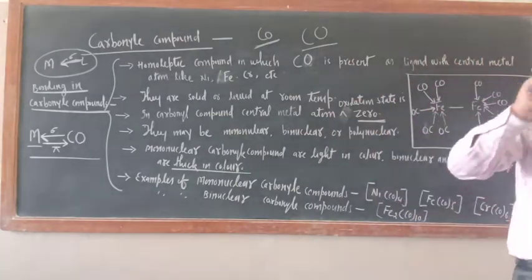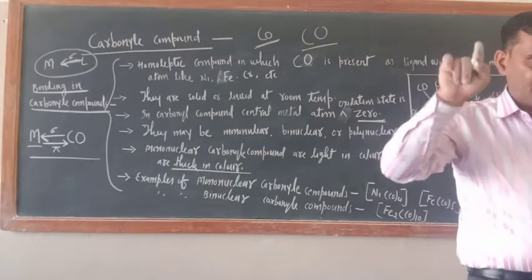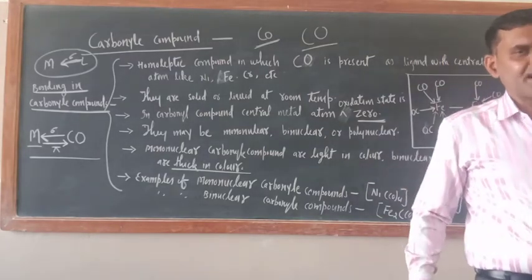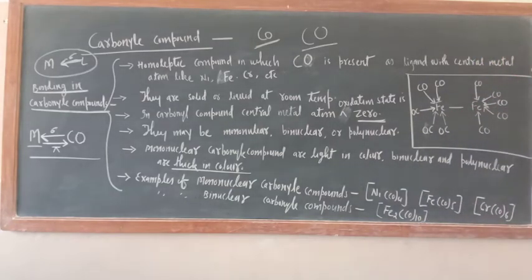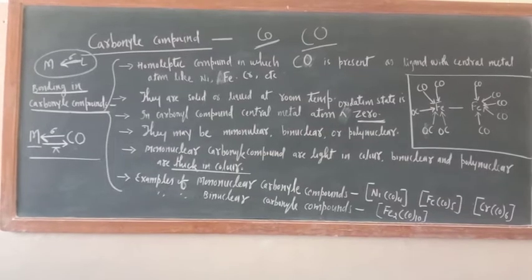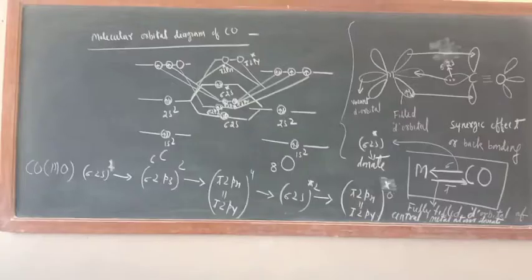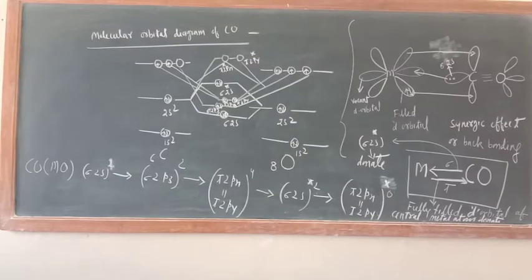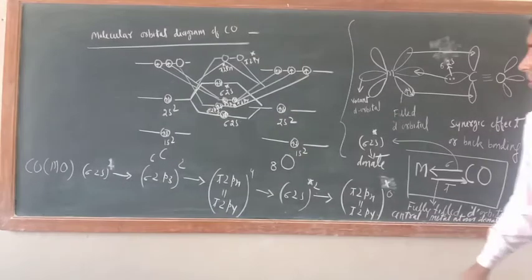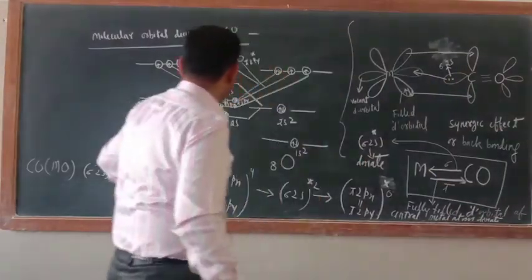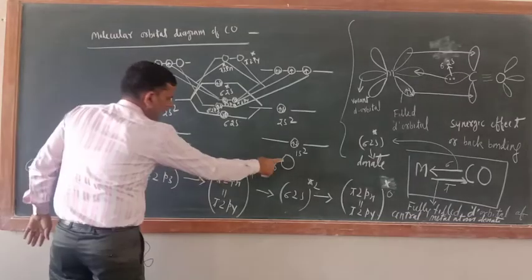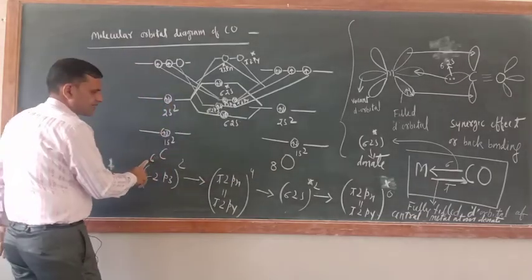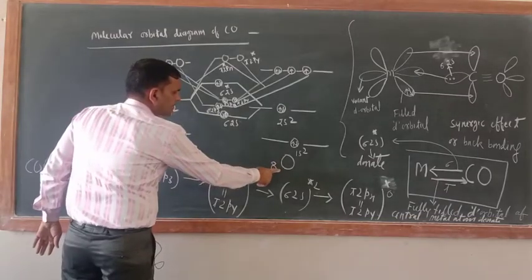Okay, now for better understanding, we'll make the molecular orbital diagram of this CO, then you will come to know, and we'll make the orbital diagram for explanation of bonding in the carbonyl compound. Just see the molecular orbital diagram of CO as a ligand. You know the molecular orbital diagram. This is carbon, this is oxygen. The atomic number of carbon is 6, the atomic number of oxygen is 8.